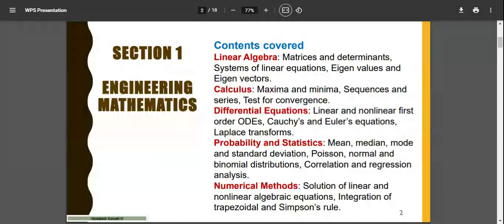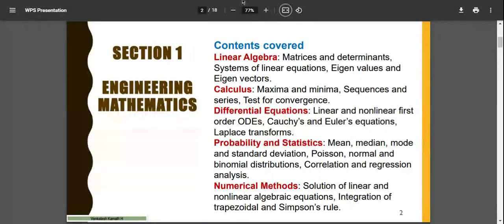Numerical methods, chances are high. Calculus and differential equations will be there, 1 or 2 questions, but at the basic, fundamental level. So my focus will be on that point of view. Linear algebra, matrices, the basic things required, and calculus conceptual and differential equation conceptual, I'll be teaching you. Whereas probability and statistics, what is necessary here, I'll go through slightly in detail so that it is useful for you. And even numerical methods, how you can solve some simple questions. So that way we'll think about it.